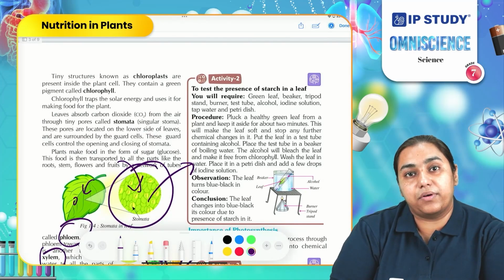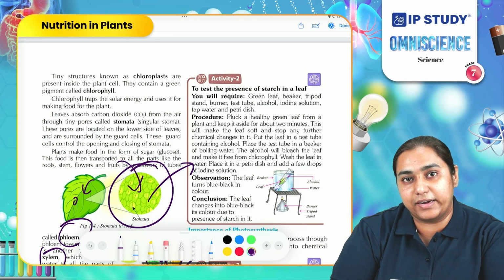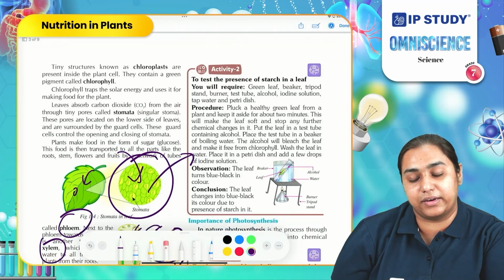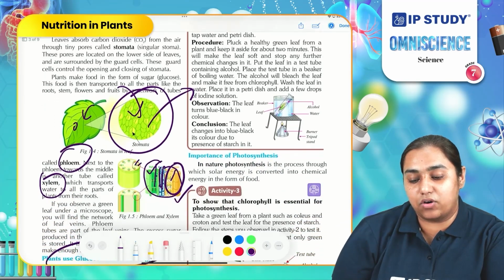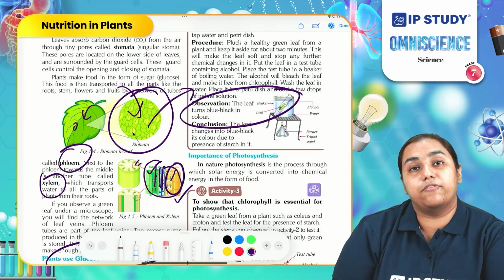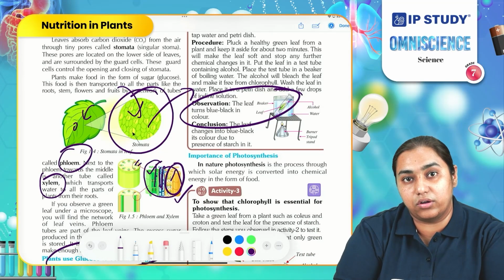You can conduct a simple experiment to identify the food produced by the green leaf. You can pluck the leaf, boil it in water, then in alcohol, and conduct the starch test. Why do we do the starch test? Because food produced by the plant, which is glucose, is stored in the plant in the form of starch.